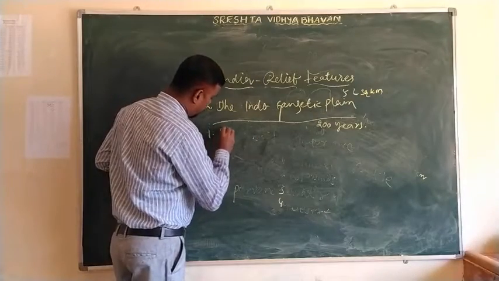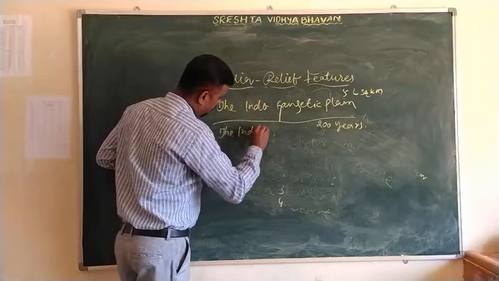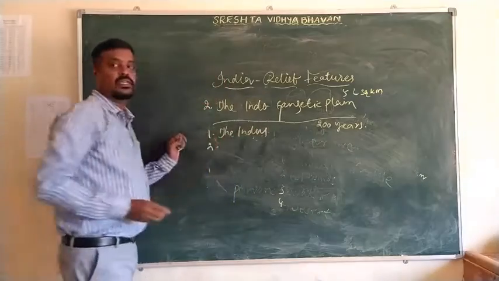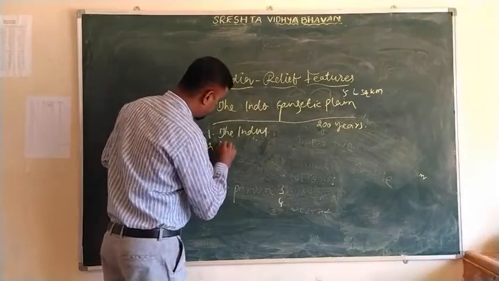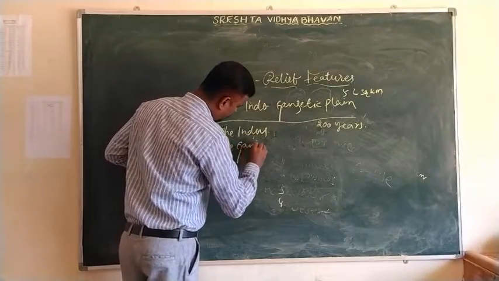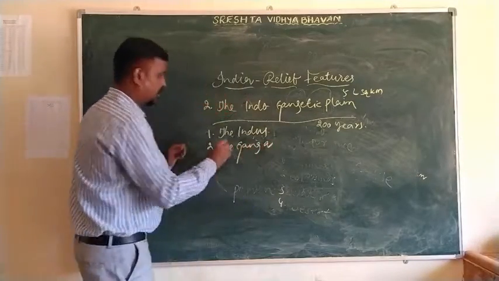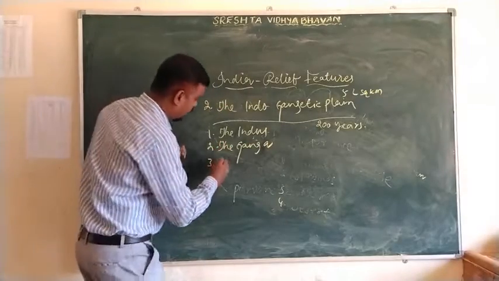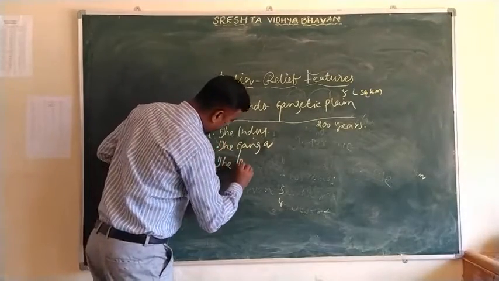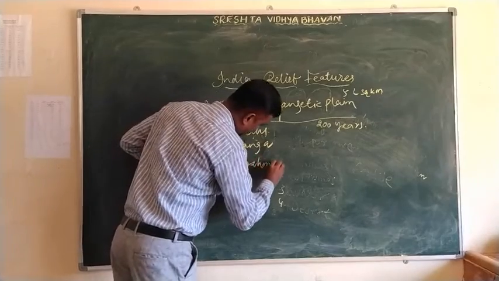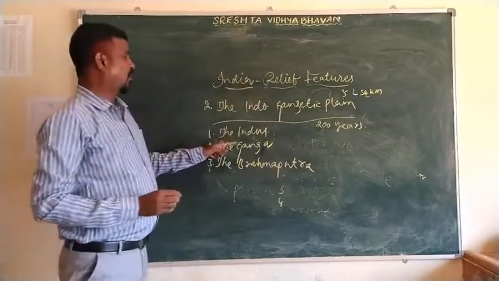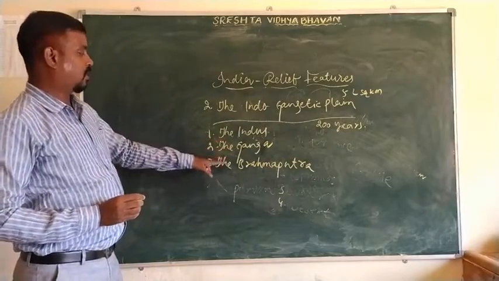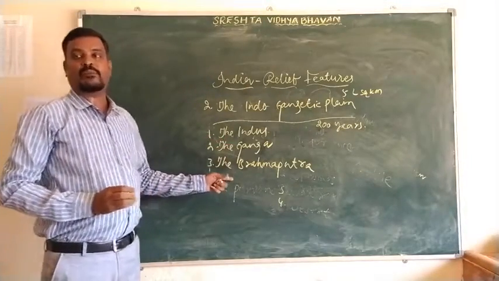The first one is the Indus, the second one is the Ganga, and the third one is the Brahmaputra. So these are the three important rivers: the Indus, the Ganga, and the Brahmaputra.